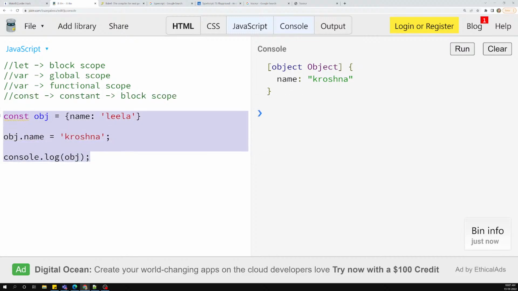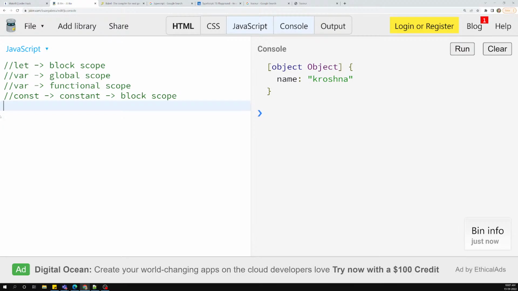What is happening is something we have already learned about. I just want to remind you. We know that data types come under two categories: primitive and reference types. This is also one of the interview questions they will be asking you. They will tell you this and ask why this constant variable is changing.